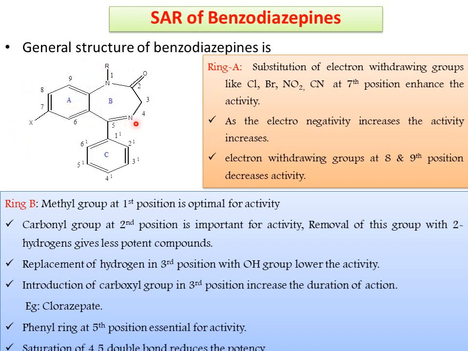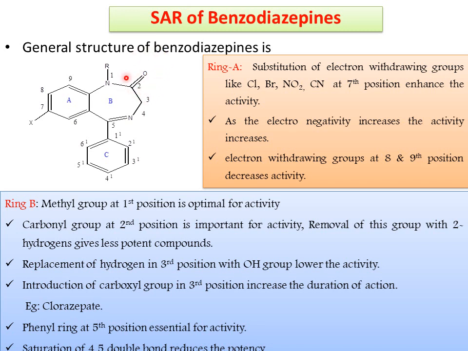And coming to ring B, the modification is at the first nitrogen atom. A methyl group at the first position is optimal for activity. And next, the carbonyl group is important for activity. We need not make any modifications of the carbonyl group; in whatever structures we discussed in the previous slide, we didn't observe any modifications on the carbonyl group. So it indicates the carbonyl group at the second position is important for activity.